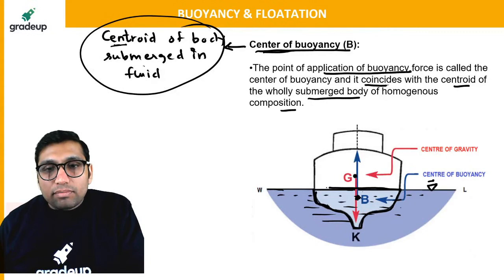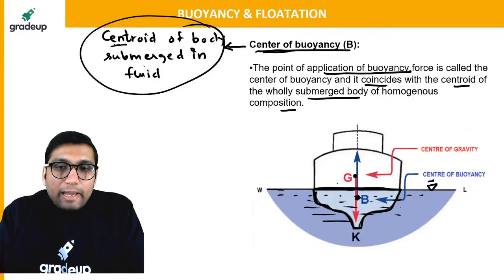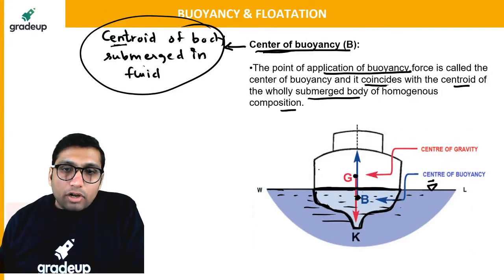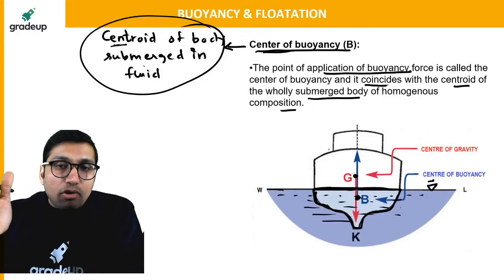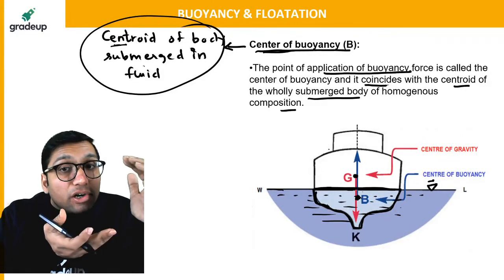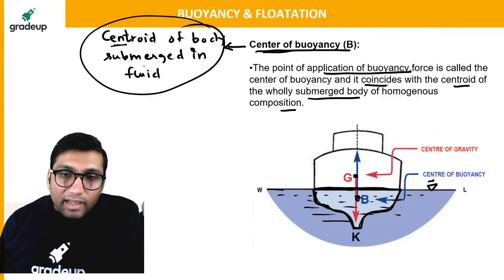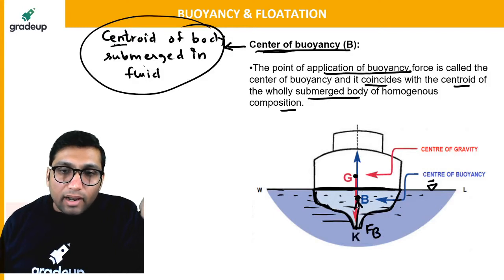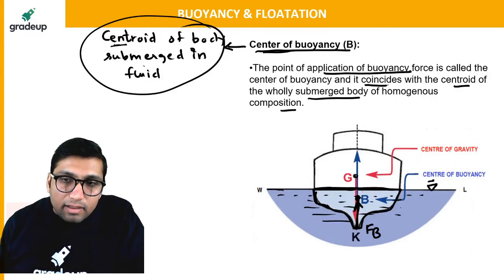The centroid of the whole body is the center of gravity, and the centroid of the body which is submerged in the fluid is the center of buoyancy. Clear, everyone? The buoyant force will be acting at this point, the center of buoyancy, and G is the center of gravity at which the weight will be acting downward.